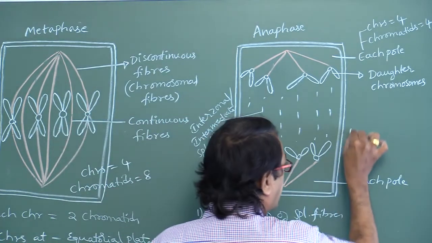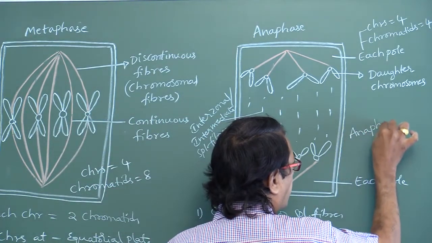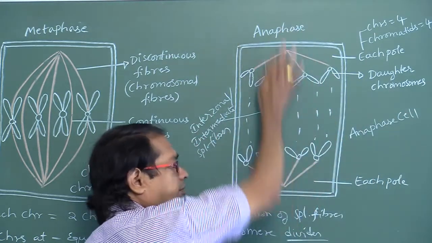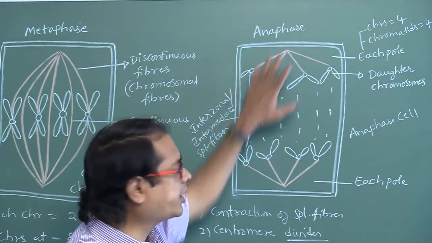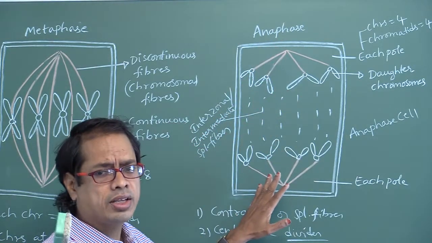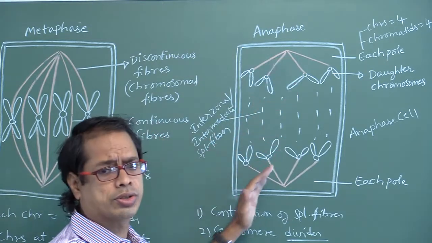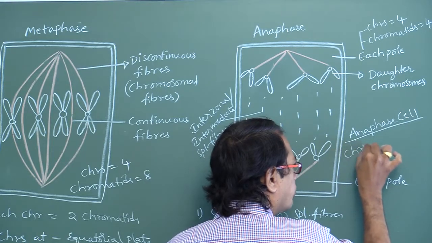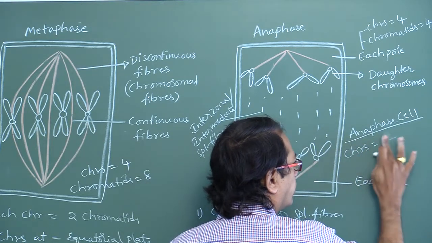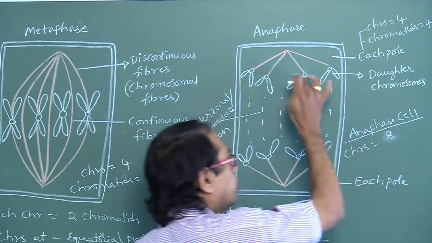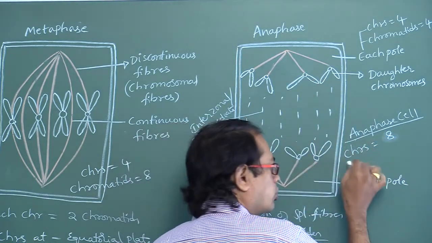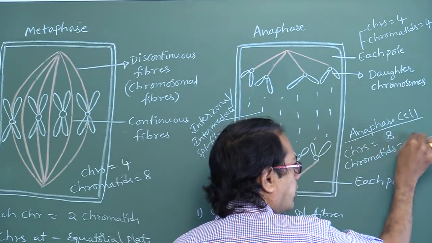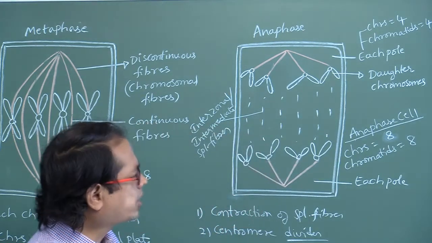Number of chromosomes in an anaphase cell. In an anaphase cell, we have to take both poles entirely. At each pole means one side. In the cell, we have to take both upper and lower poles. In an anaphase cell, the number of chromosomes is 4 plus 4, 8 chromosomes. The number of chromatids is 8. Do you understand, my dear students?